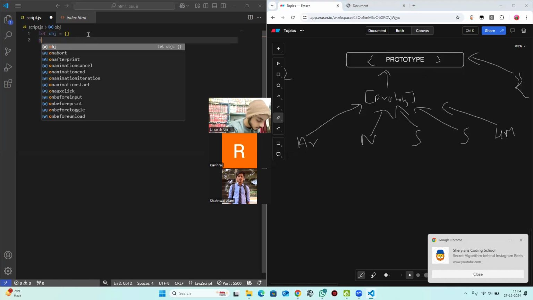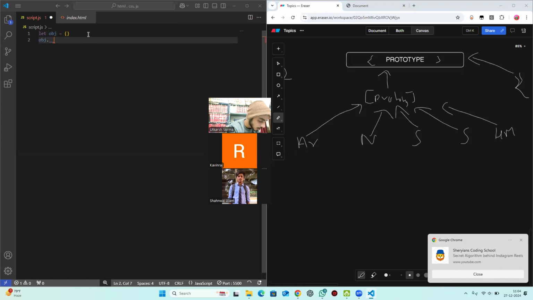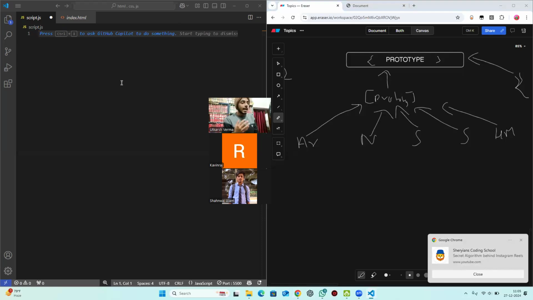To do that, we have to do something like object dot underscore underscore proto, and then we write something like this is equal to null, so that it does not inherit properties from here. But the other four methods allow you to change the prototype of an object, that is, change the features of the object, change the parent of the object while creating the object.